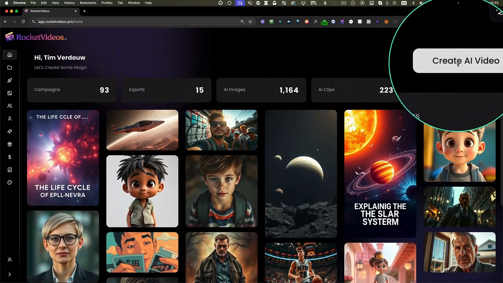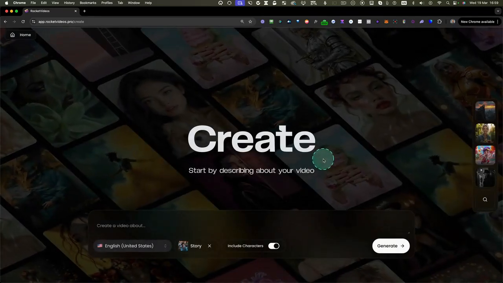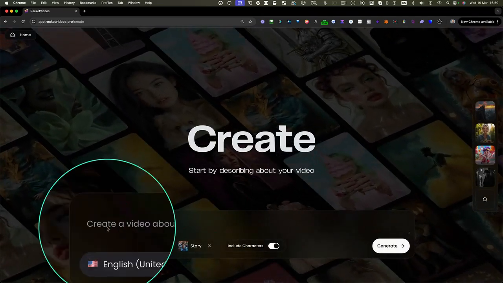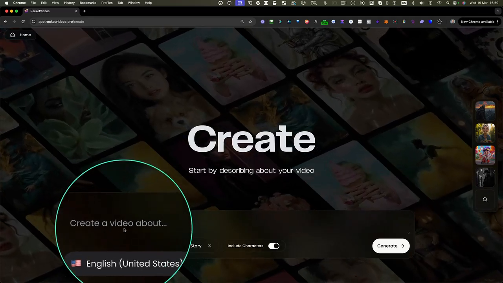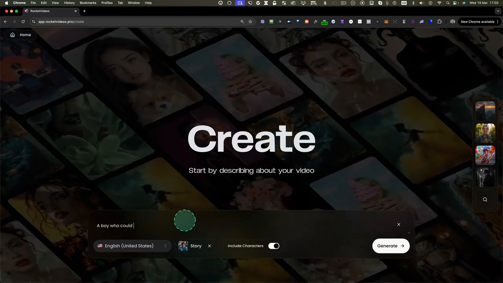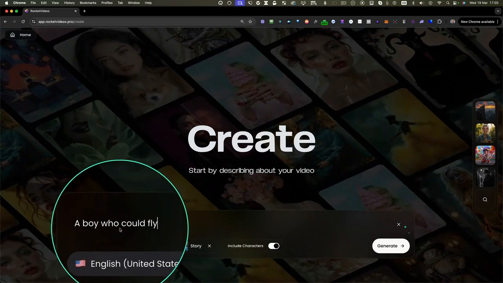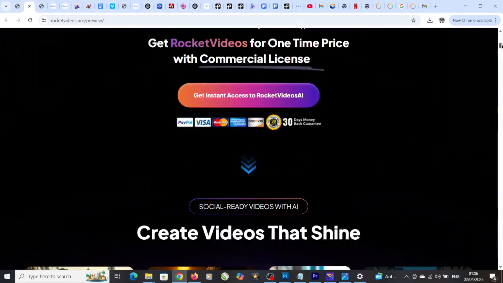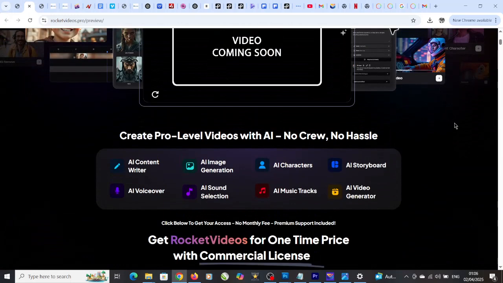Now you can basically use pictures and then you can convert these pictures into animated videos. You can easily change your prompts so that you can actually optimize the quality of videos that you are able to create. You also get access to voiceovers. This is integrated with 11 labs, so you get access to AI characters that you can actually customize and use to create your own cinematic animated videos. You have different voiceovers you can select from.